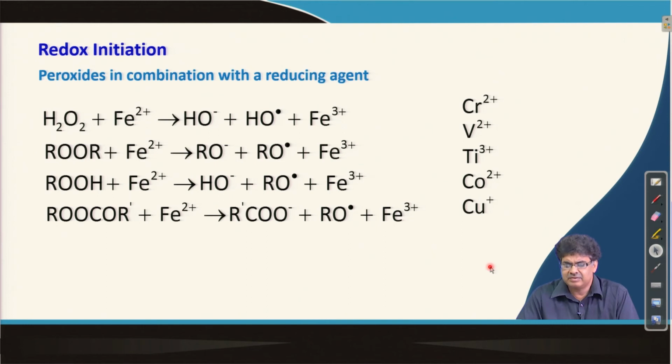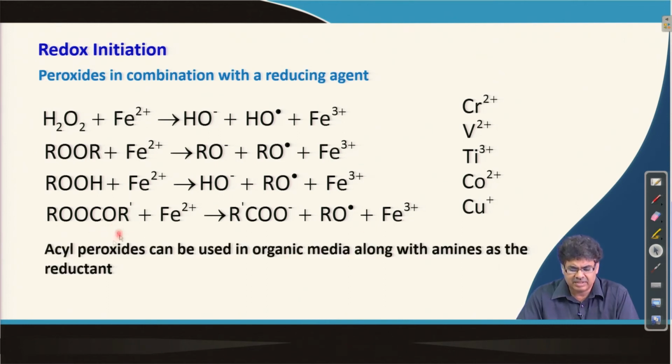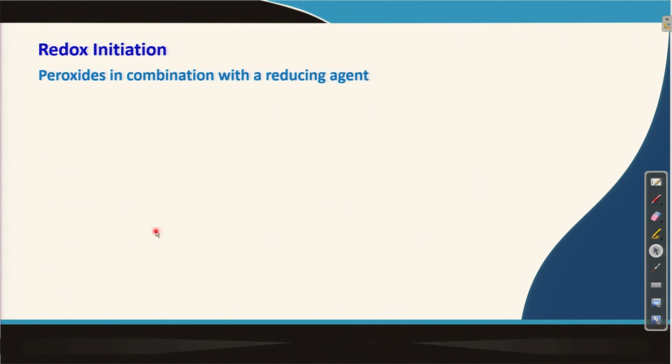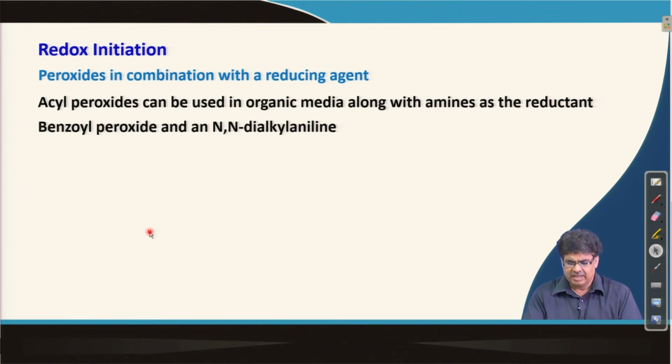There are other ways to also generate radicals. For example, acyl peroxides can be used in organic media along with amines as reactant, and the example is benzoyl peroxide. In case of benzoyl peroxide, the advantage is that we can use this in organic media.